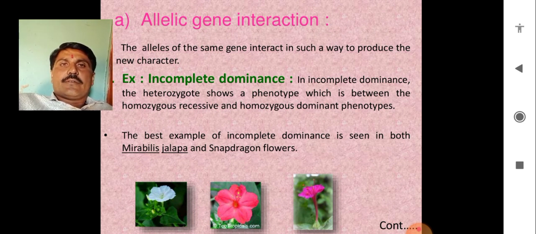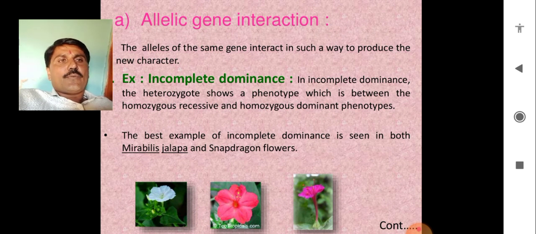Now, what is the example of this allelic gene interaction? That is incomplete dominance. In incomplete dominance, the heterozygote shows a phenotype which is between the homozygous recessive and homozygous dominant phenotypes. So, this is how we come to know it is incomplete dominance.